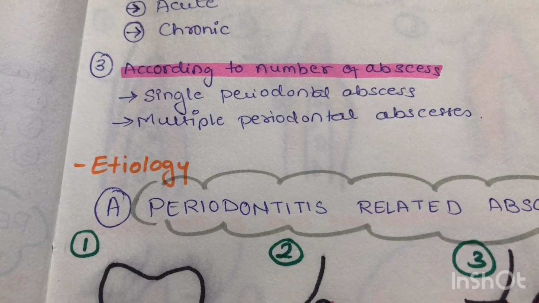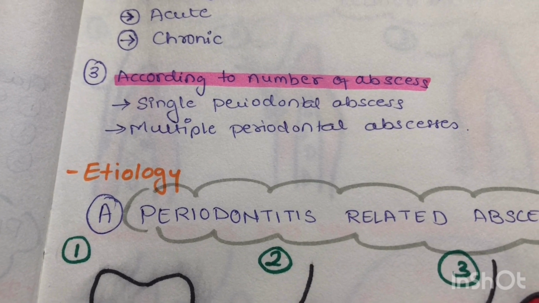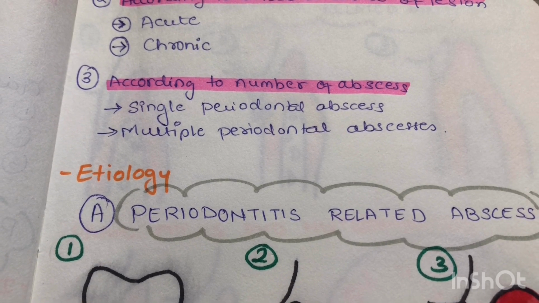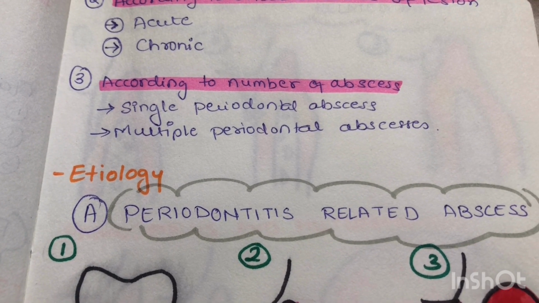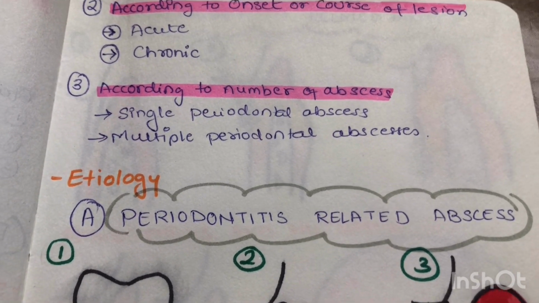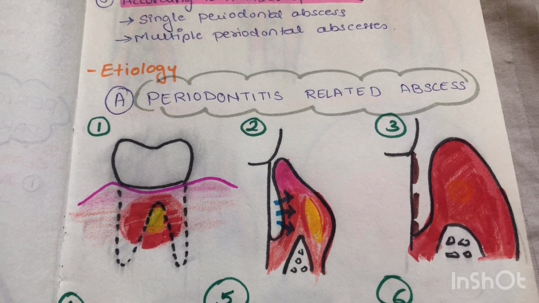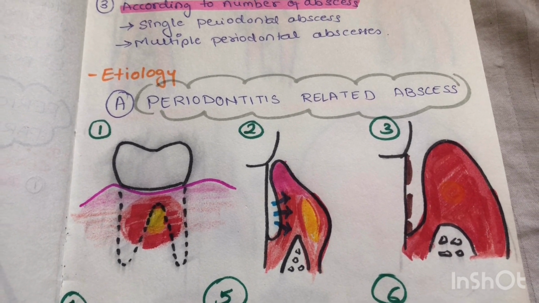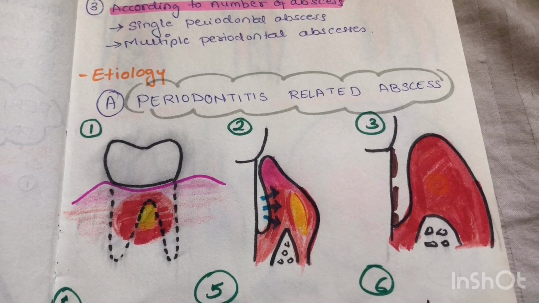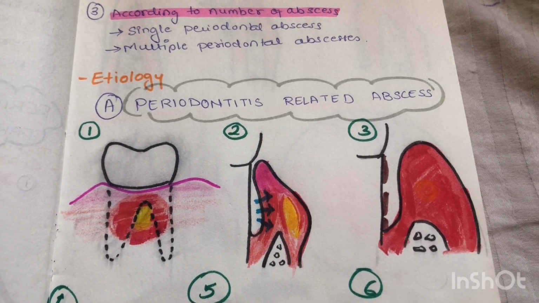The third classification is according to the number of abscesses. They are divided into single periodontal abscess and multiple periodontal abscesses. Single periodontal abscess is seen because of local factors, whereas multiple periodontal abscesses is seen in patients with diabetes mellitus or in medically compromised patients. Next is the etiology. Periodontal abscess can be related to a pre-existing inflammation of periodontium, that is periodontitis, and that is why they are classified into two types: periodontitis related abscess and non-periodontitis related abscess.